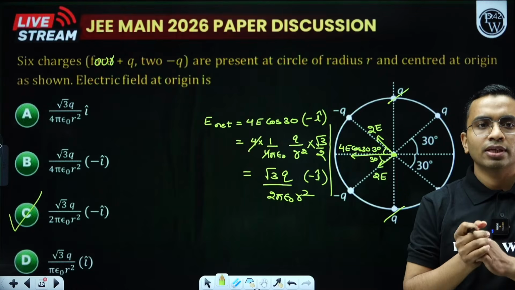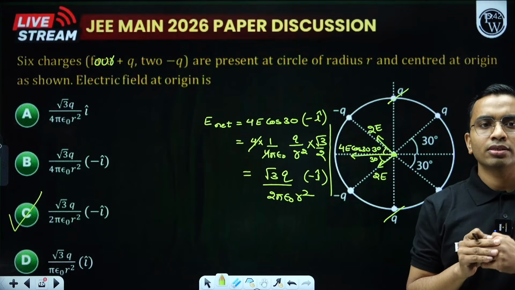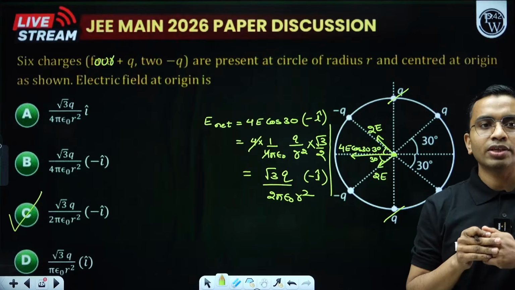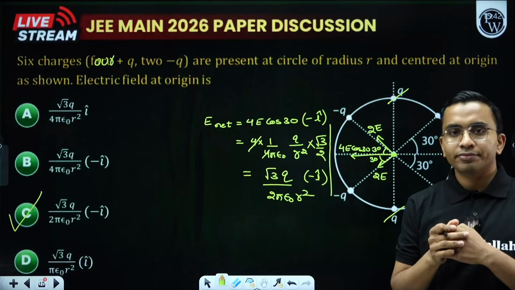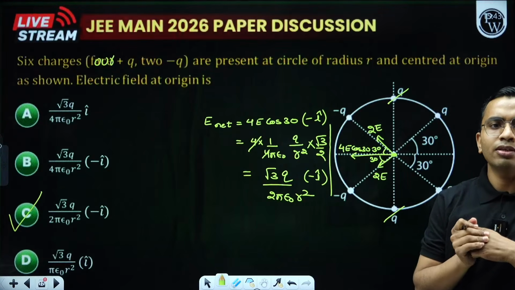What is this? Introduce 2Q and 2 minus Q. We can use the concept of symmetry. Okay, yeah. Notes Q, sir, for real.